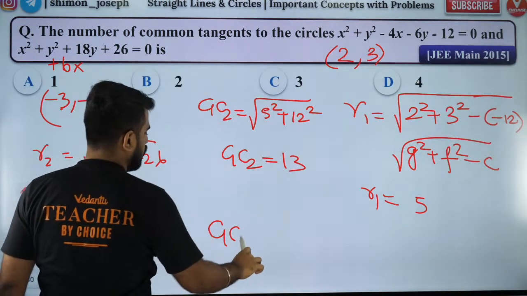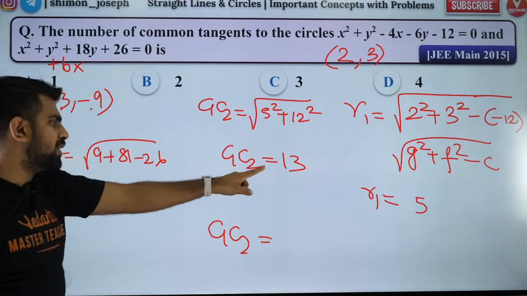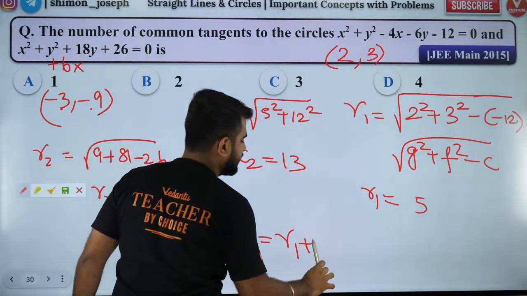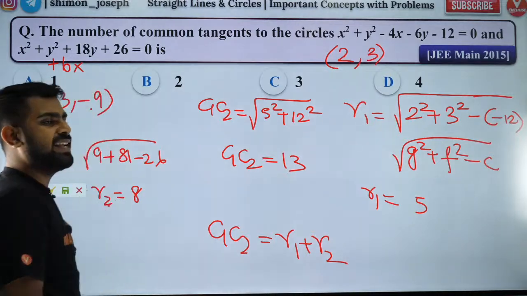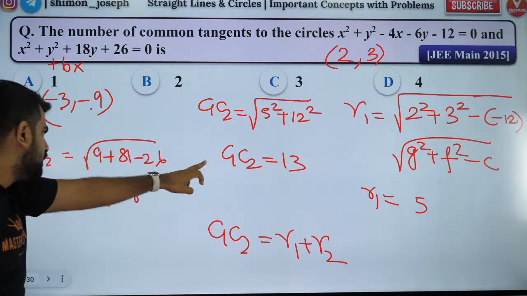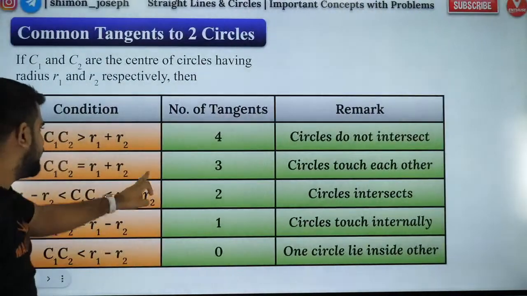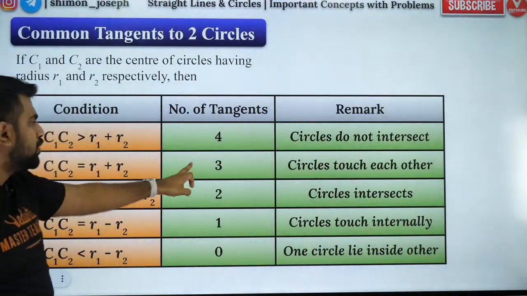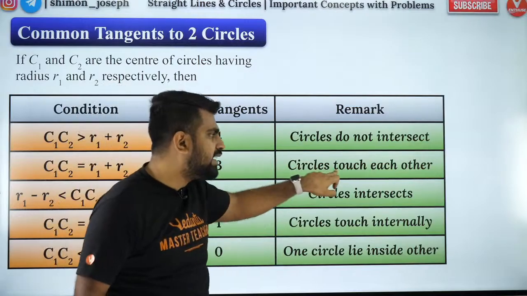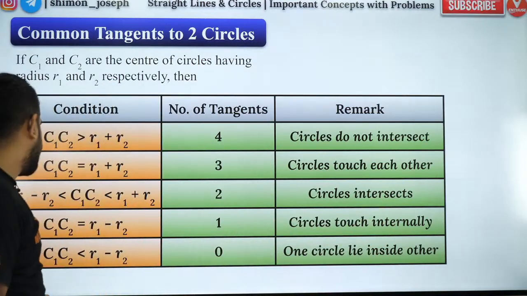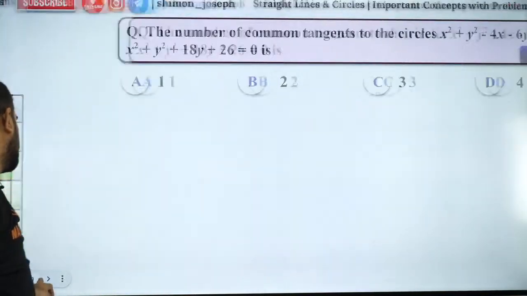So C1, C2 is equal to R1 plus R2. That means they are externally touching. So C1, C2 13, R1 plus R2 13. So that falls under this category. C1, C2 is equal to R1 plus R2. 3 common tangents, they touch each other externally. So that is why answer is option C, which is 3.